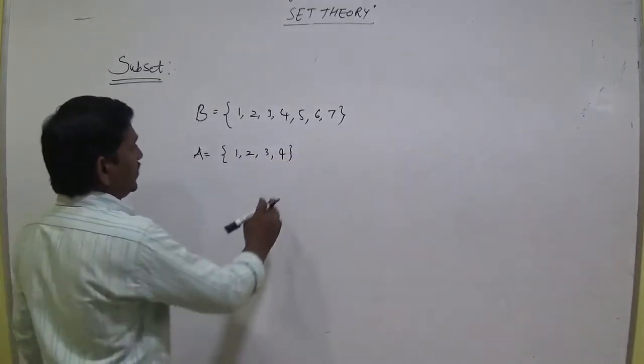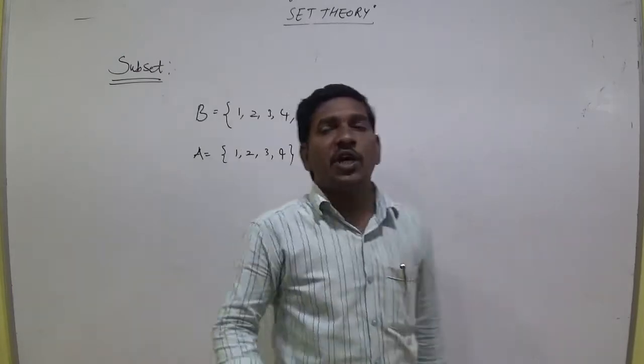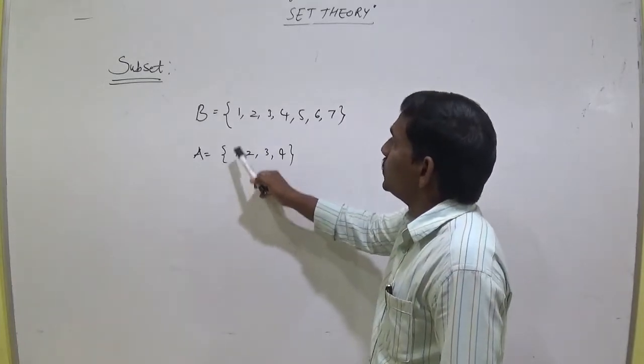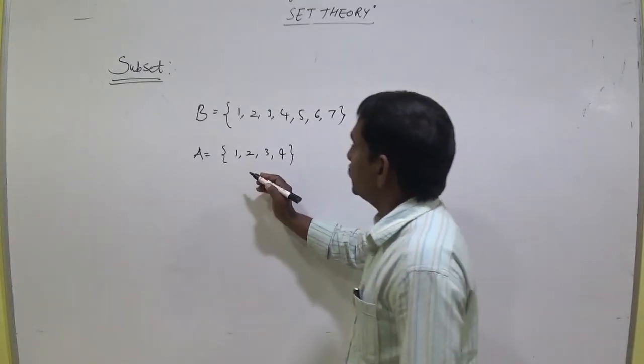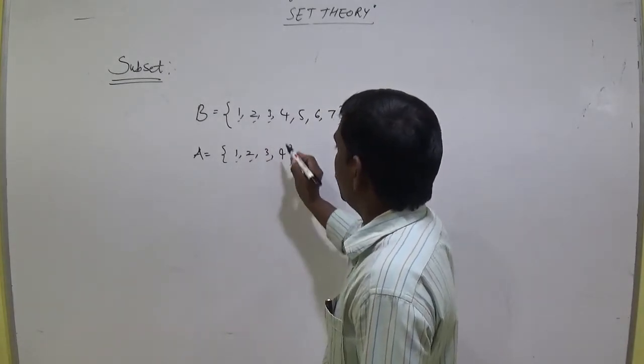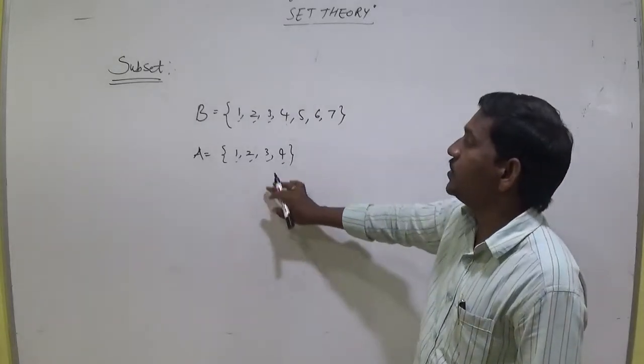You can observe that every element of A is in B: 1, 2, 3, 4.